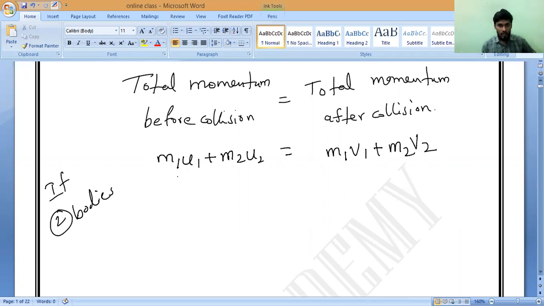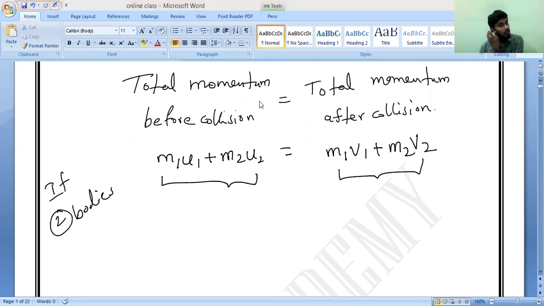This is what we call momentum before collision, and this is momentum after collision. Any doubt in this, please? Tamil Selvan, Pradosh, yes or no? So momentum before collision equals momentum after collision.